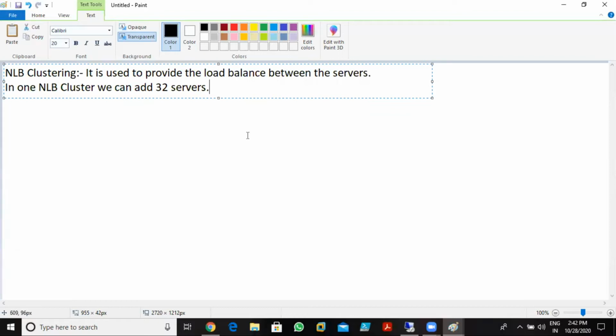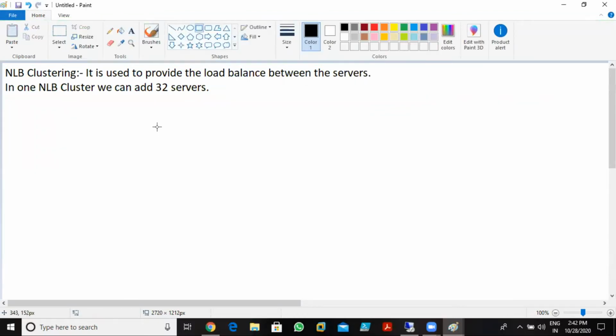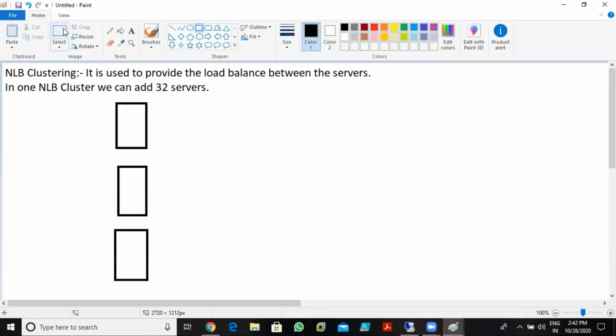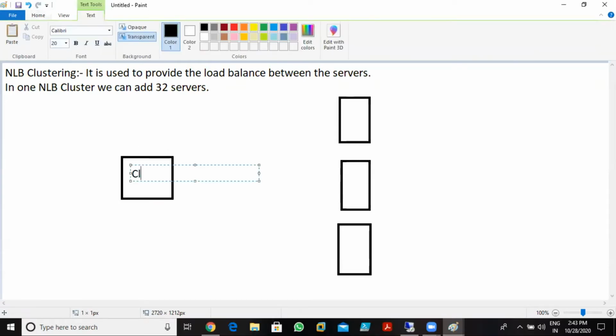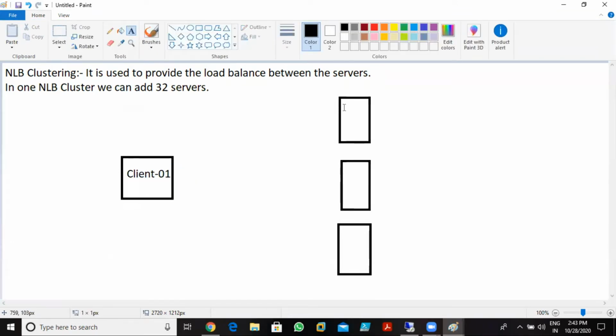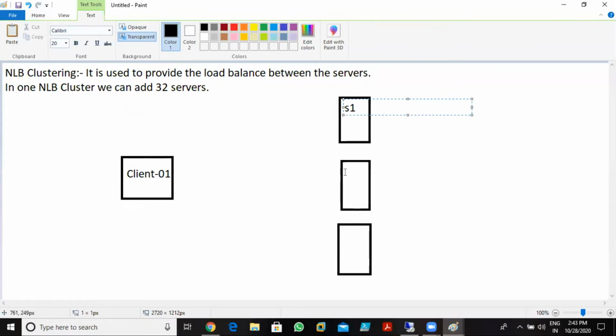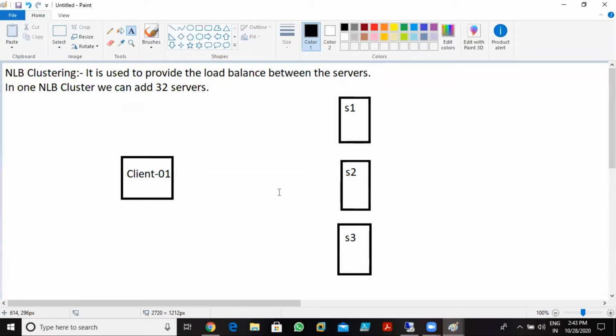So I'll show you how it's done. Imagine that these are the servers we have. This is server 1, here is server 2, and here is server 3. We have three web servers. And we have one client over there, imagine this is client 1. And these are the web servers: server 1, server 2, server 3. Like this.